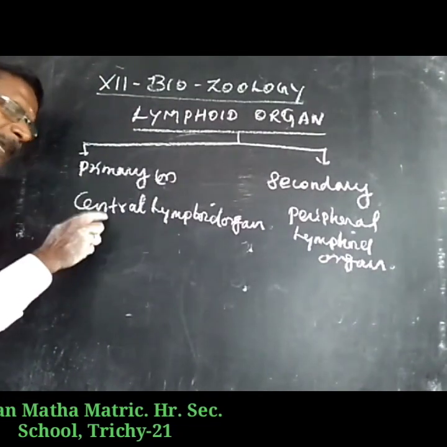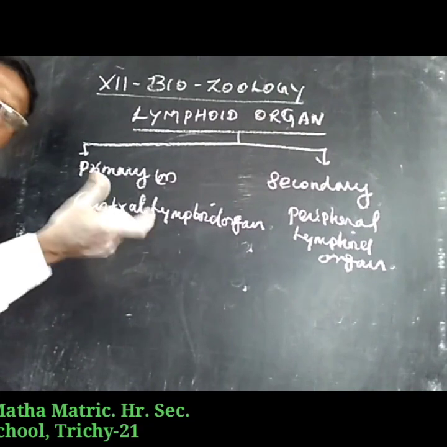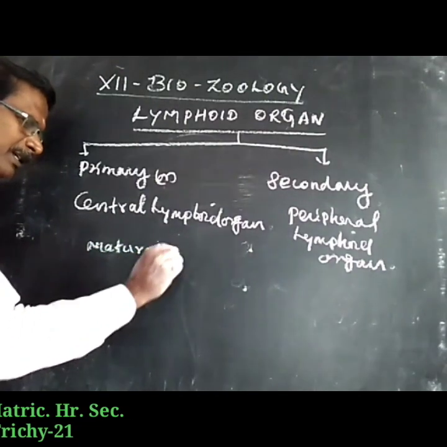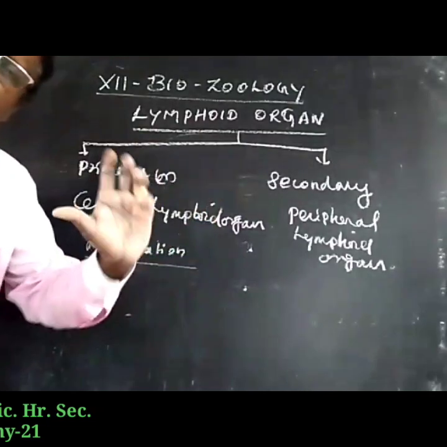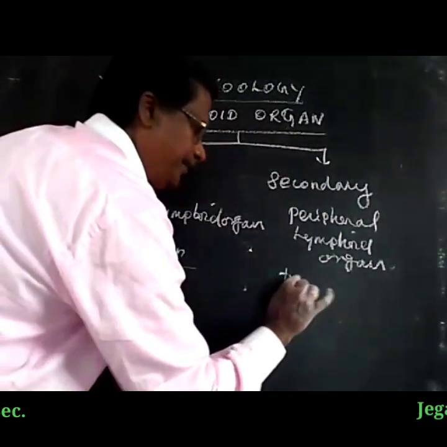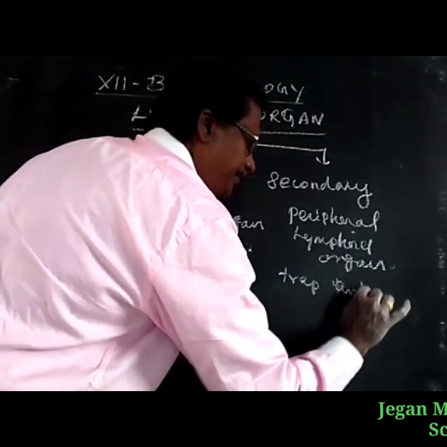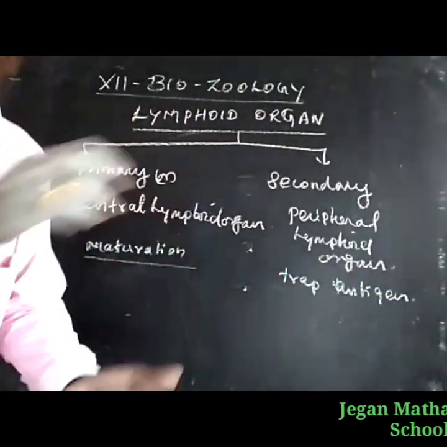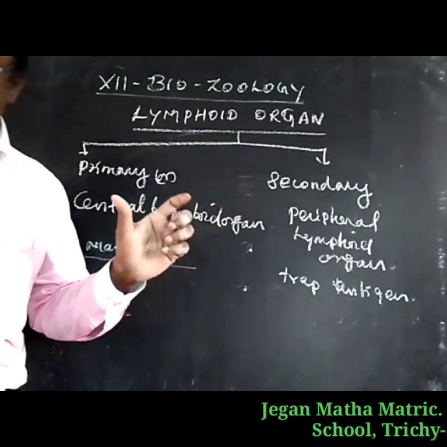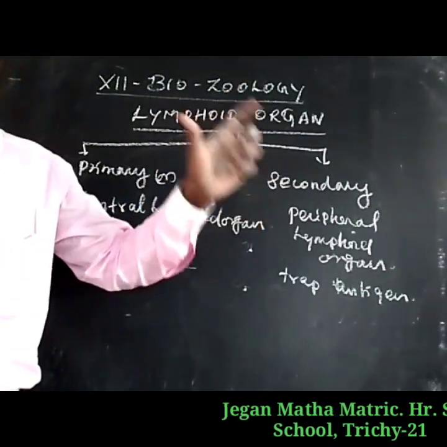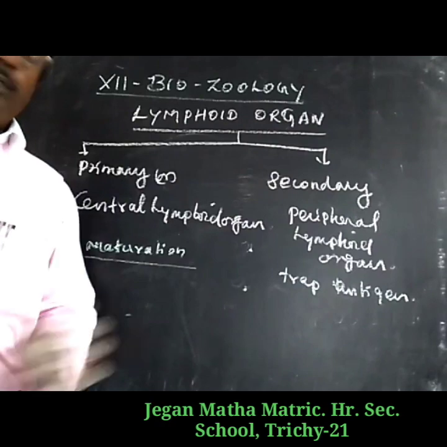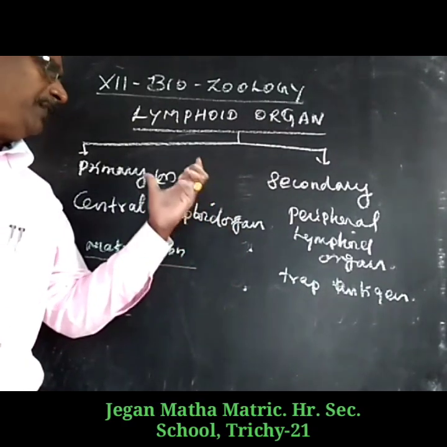In the primary lymphatic organs, the lymphocytes mature. The secondary lymphatic organs trap the antigen, and make it available to the mature lymphocytes, which can effectively fight against the antigens.